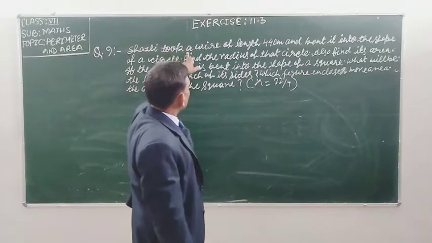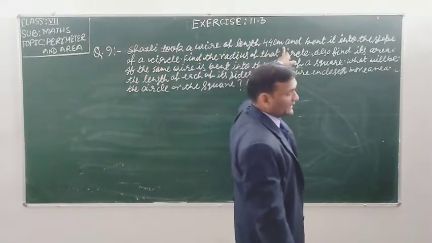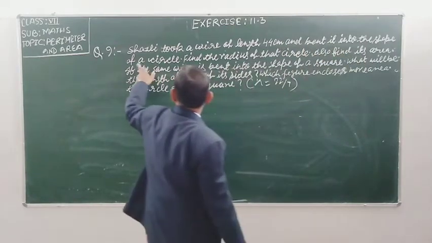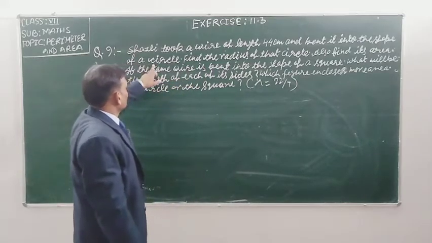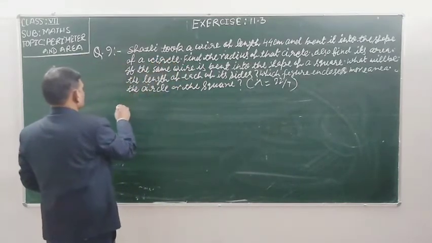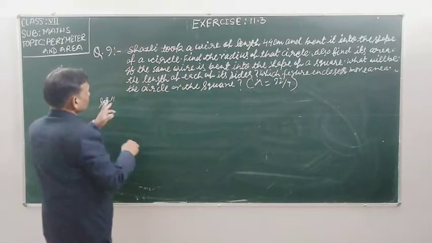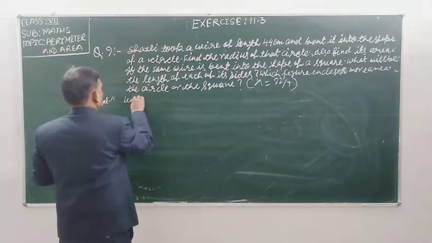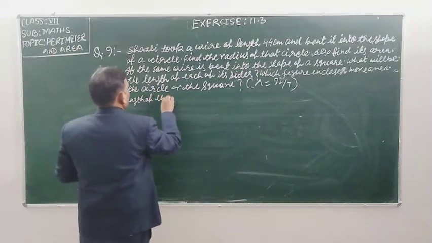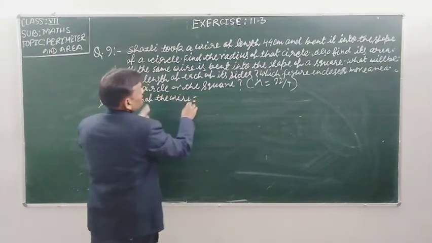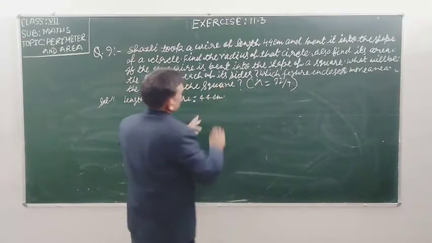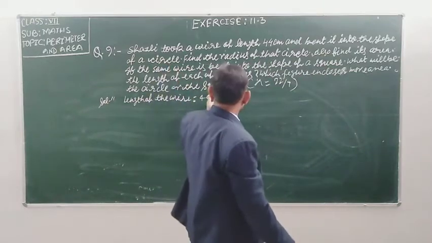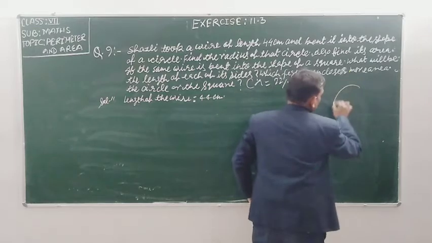Sajli took a wire of length 44 centimeter and bent it into the shape of a circle. Which information is given? First, note it down. Length of the wire is equal to 44 centimeter, and it is bent into the shape of a circle. By this length, a circle is created.